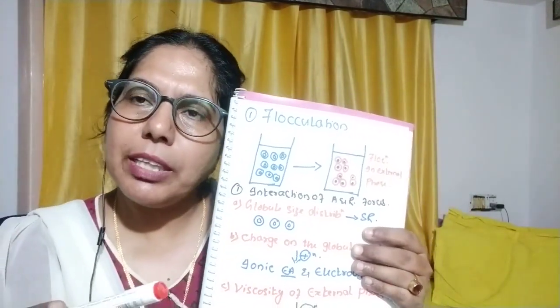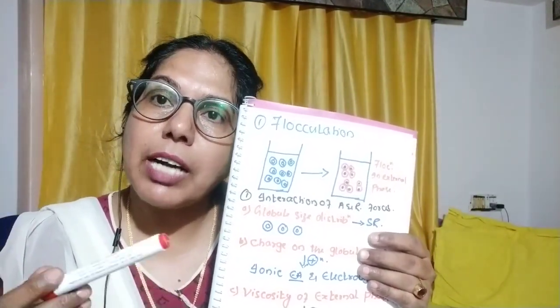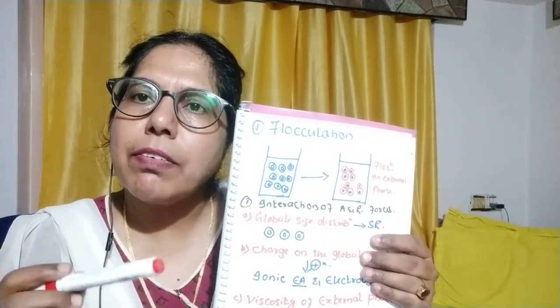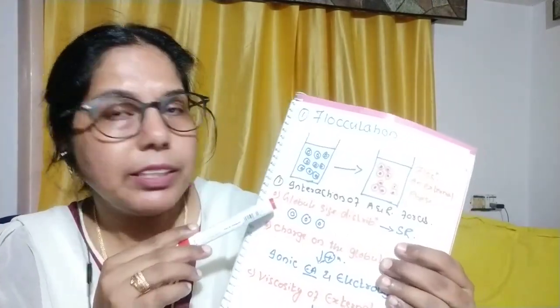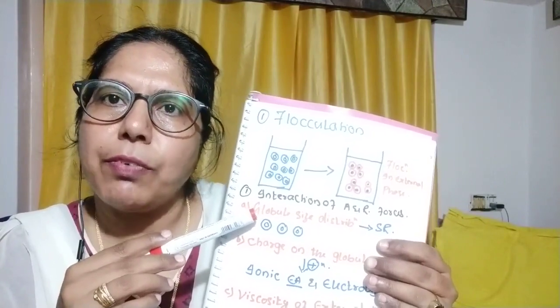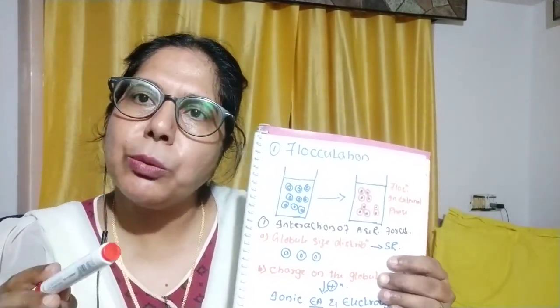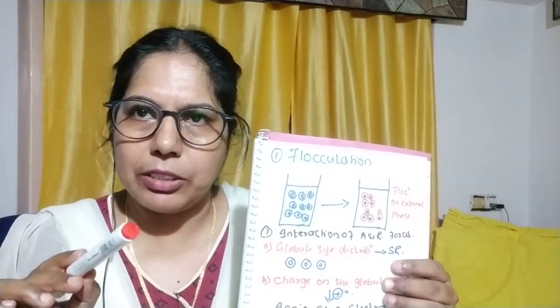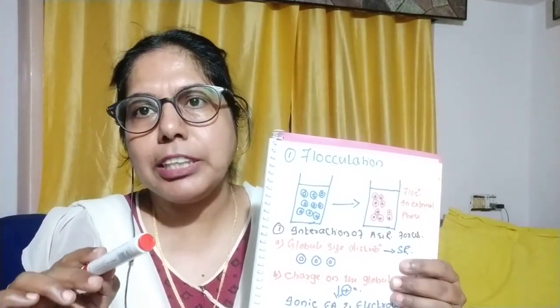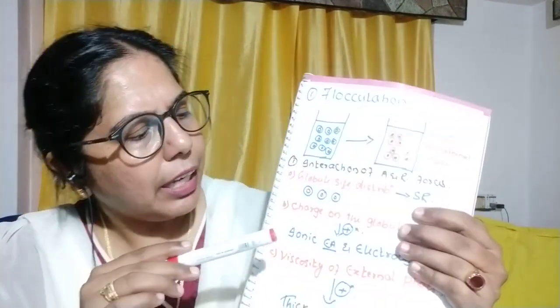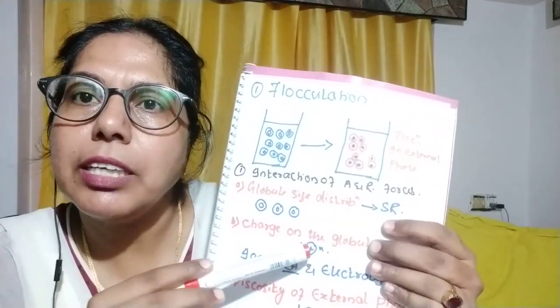So now we will see what are the causes by which flocculation will take place. The first and foremost important cause of flocculation is globule size distribution. Due to uneven globule size distribution of dispersed particles, flocculation may take place. The second one is charges on the globules.